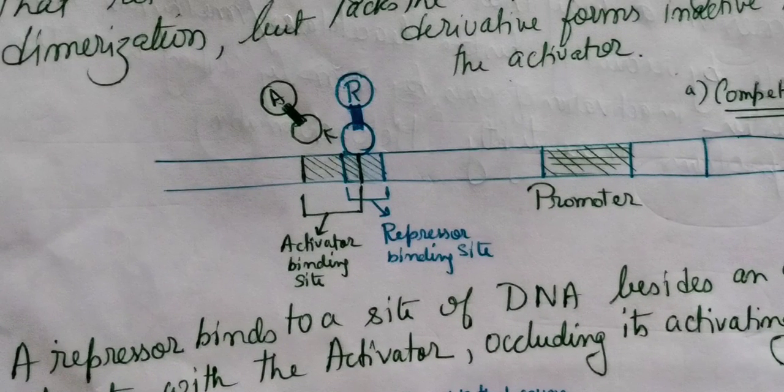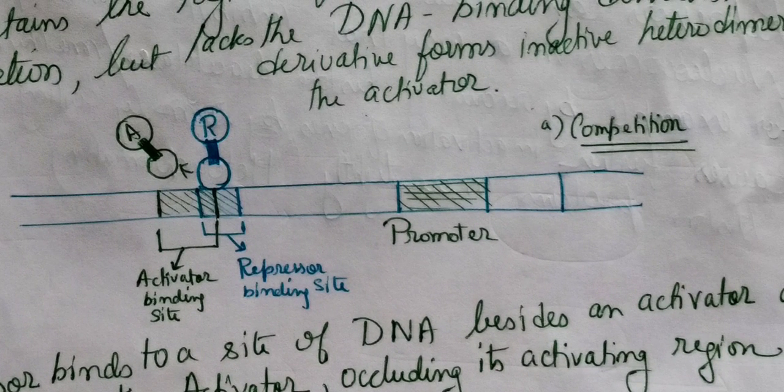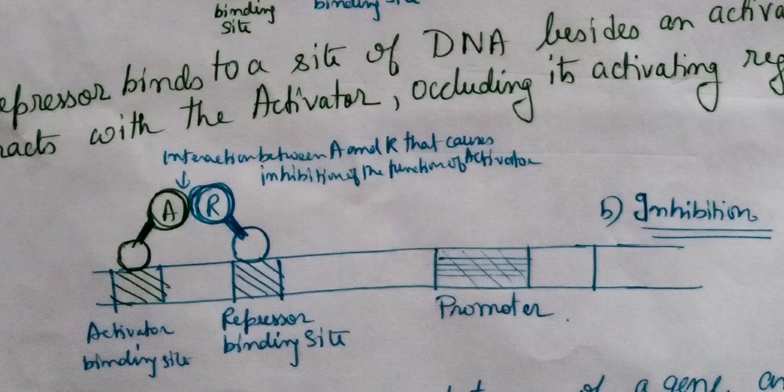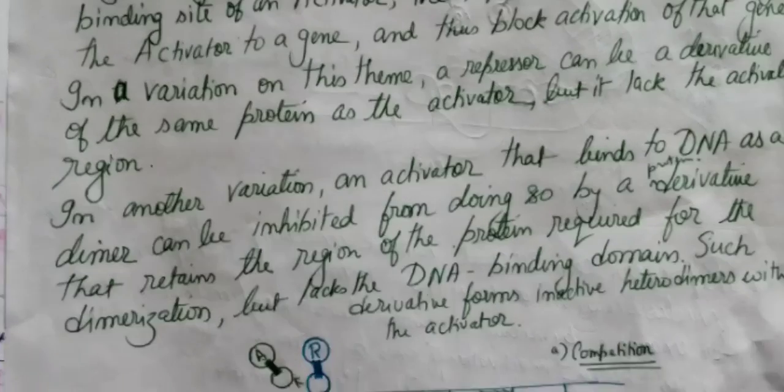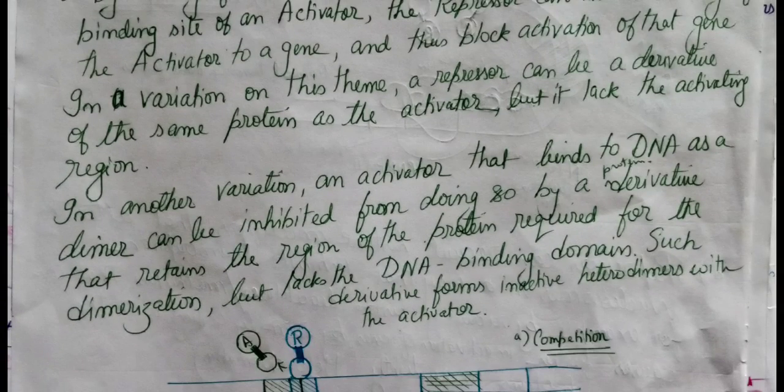First is the competition mechanism. As we can see very clearly, due to overlapping regions between the repressor binding site and the activator binding site, it prevents the activator from binding to that site. Second is dimer formation: for the activation of a certain gene, for allowing transcription of a gene, the activator should form a dimer. As has been shown here, an activator that binds to the DNA as a dimer can be inhibited.